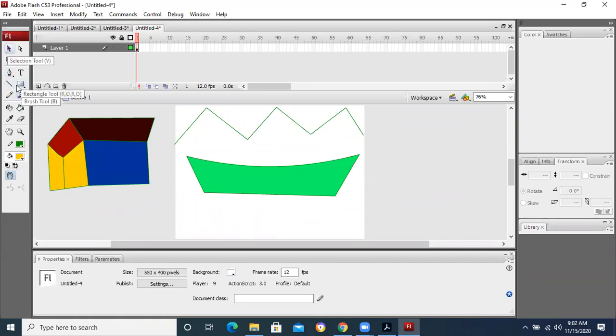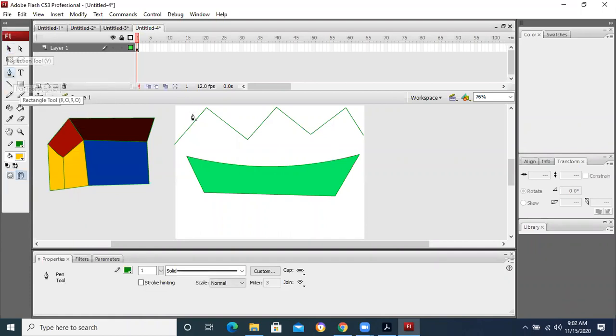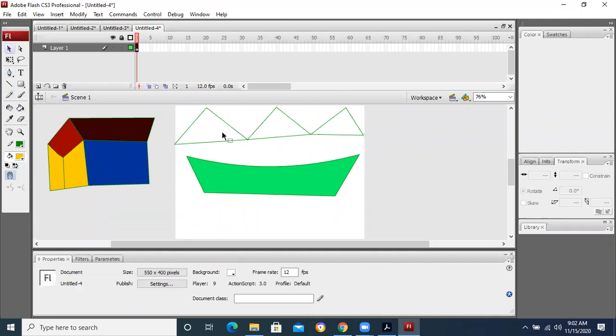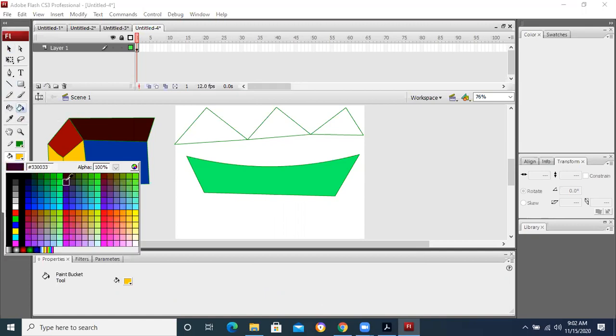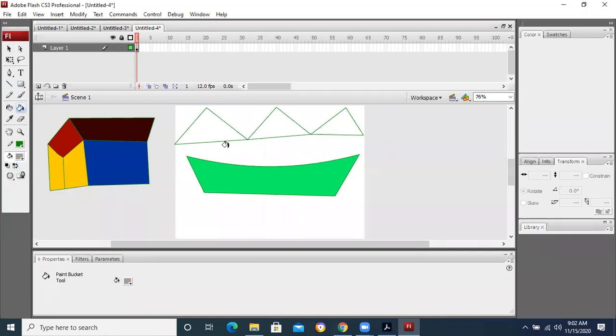Similarly, if I take the pen tool and join this point to this point to this point, I can fill it over here with the paint bucket tool with gray color.